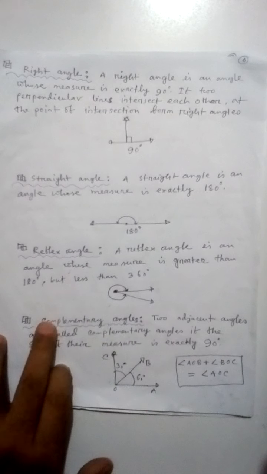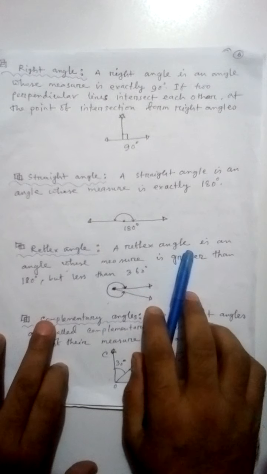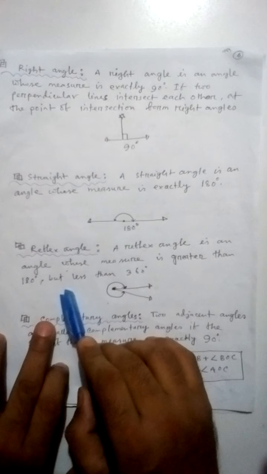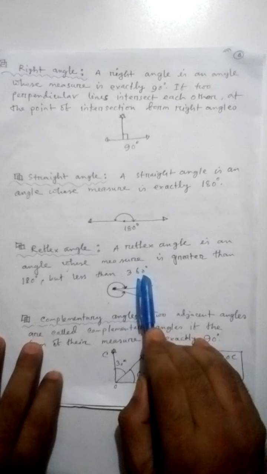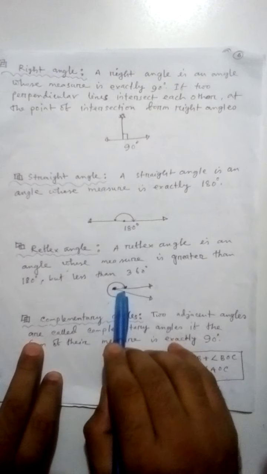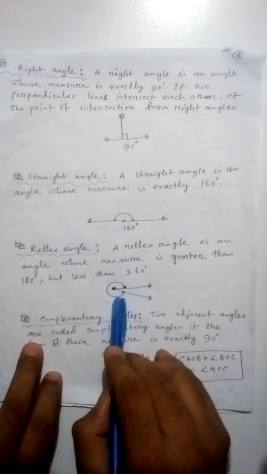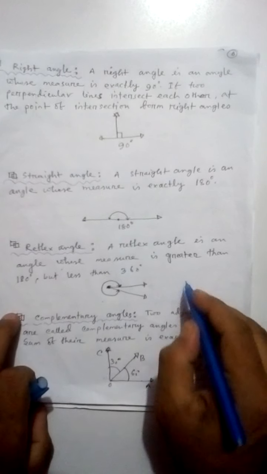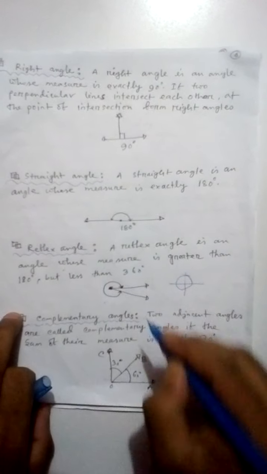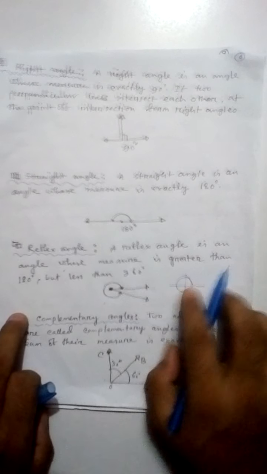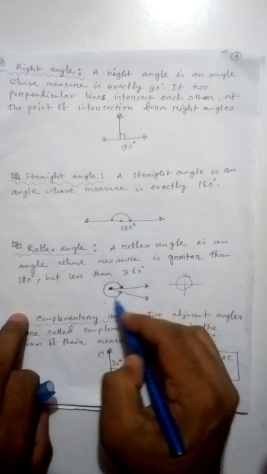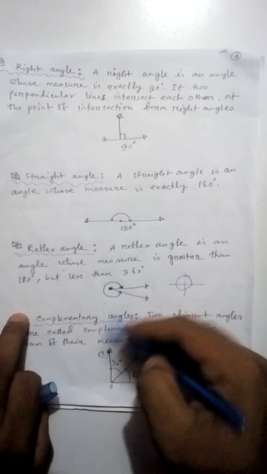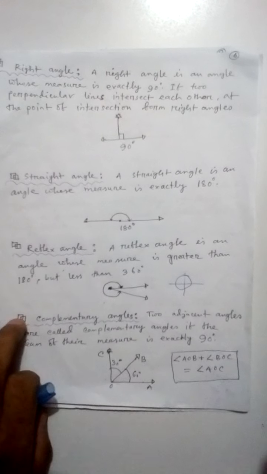Reflex angle. A reflex angle is an angle whose measure is greater than 180 degrees but less than 360 degrees. We see this in the figure. We know that if we draw a circle, it produces 360 degrees. But this angle is less than 360 degrees and greater than 180 degrees. So this is a reflex angle.